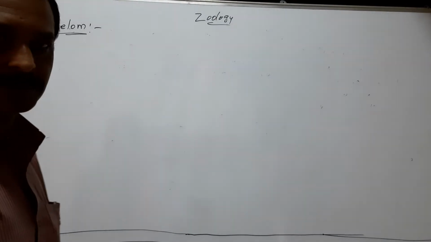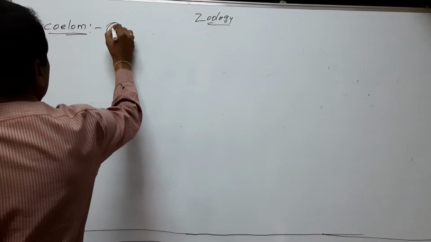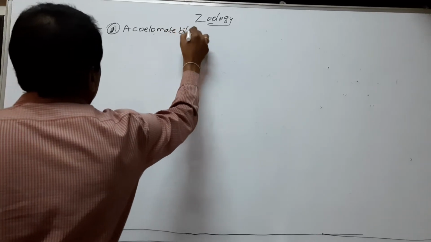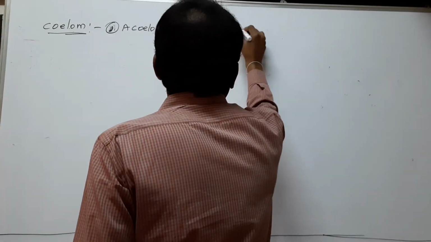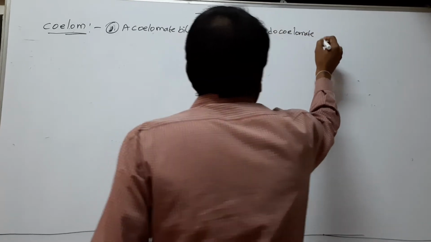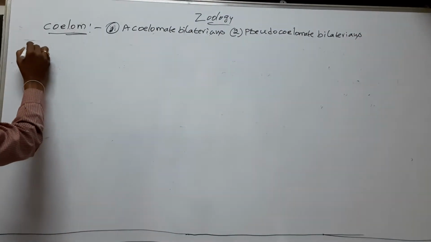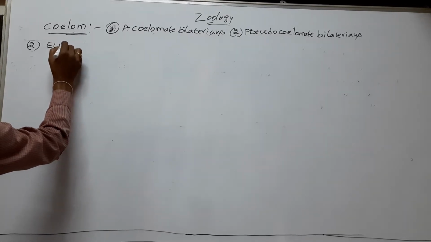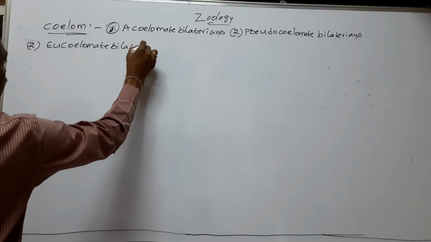Based on the presence and absence of coelom, the animals are divided into acoelomate bilaterians, pseudocoelomate bilaterians, and eucoelomate bilaterians.